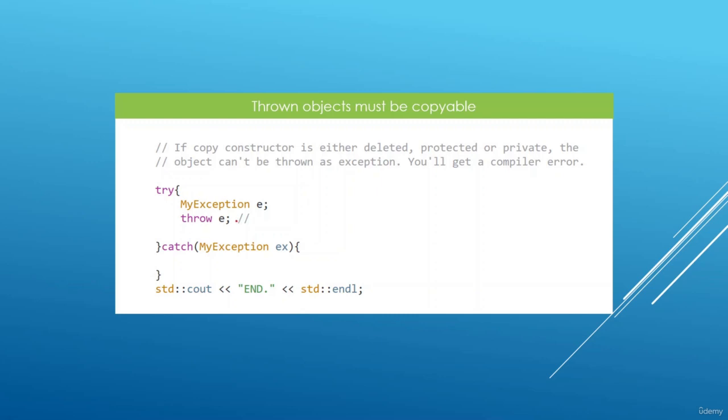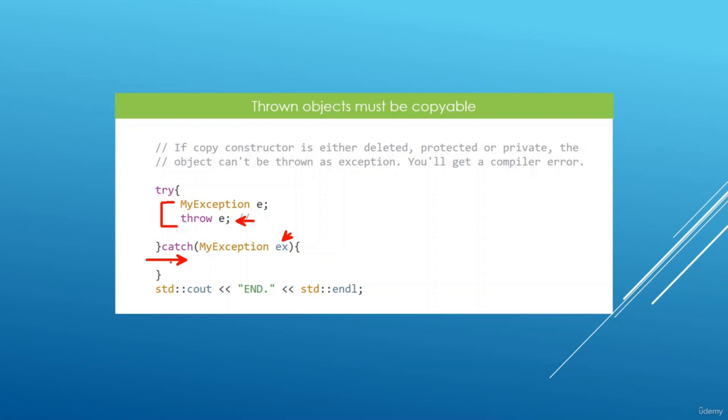So if we throw an exception, this exception is going to be copied, and what we have in our parameter here is going to be a copy, because if we don't use a copy, everything we had in this scope is going to die when this exception is thrown here. So the exception mechanism in C++ is going to make sure we have this copy. It is going to forward this to the catch block, and we will be able to use this thing in the body of our catch block to try and recover from this problem here.